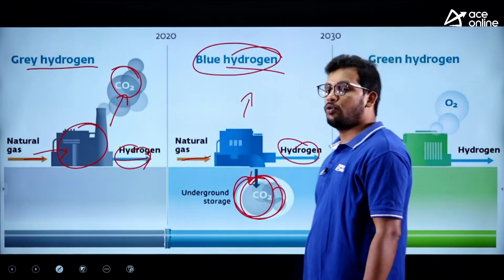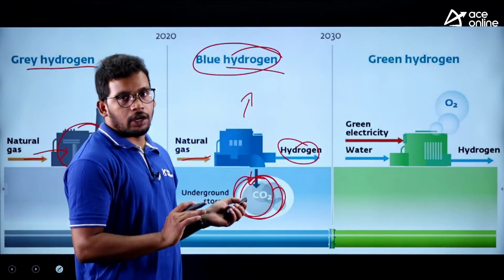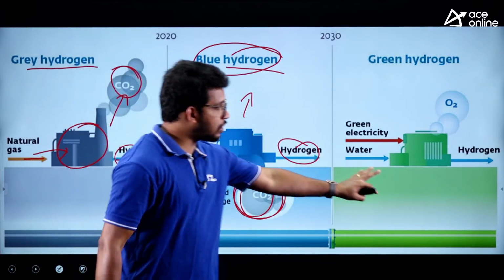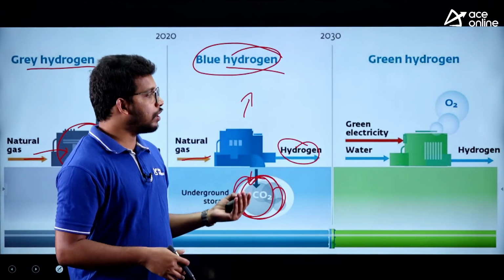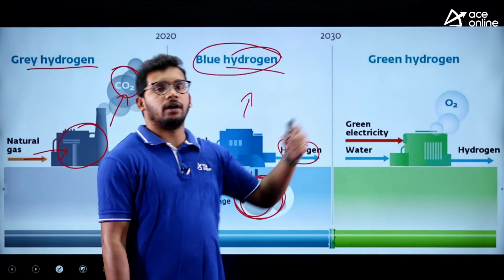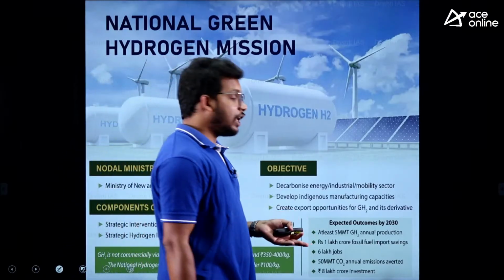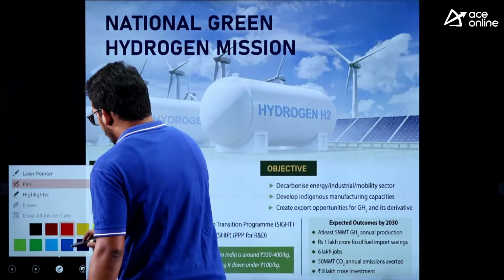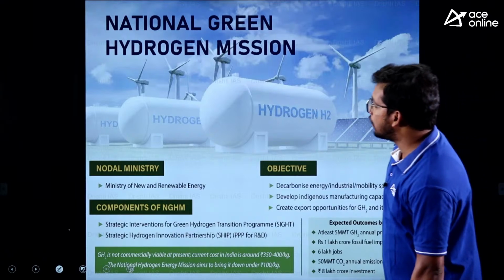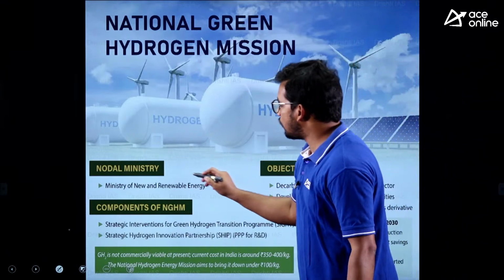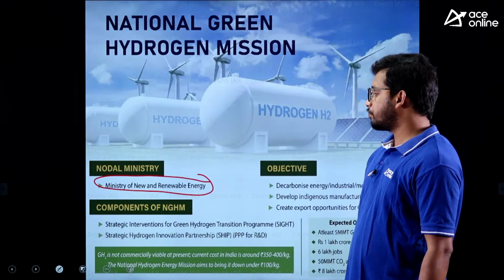So this is called blue hydrogen, and green hydrogen we have discussed, right? So that is about the green hydrogen. This green hydrogen is to be promoted by India and other countries also in the future, so that there is no CO2 emitted into the atmosphere, right? And also we have launched the National Green Hydrogen Program. Government has launched the National Green Hydrogen Program. These facts are very, very important. The nodal ministry was the Ministry of New and Renewable Energy, right?